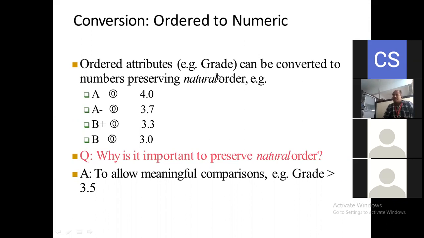Out of 10 we are getting the grades here. How can those grades be converted to numbers, preserving natural order? For example, suppose here we have the grades A minus, B plus, and again B. All these four are nothing but grades here.